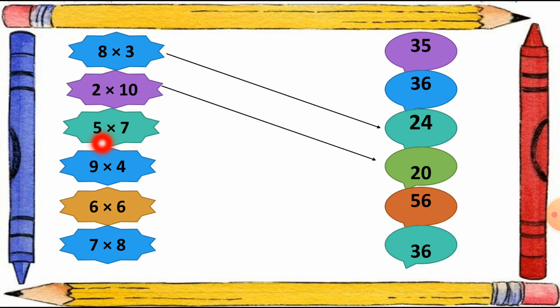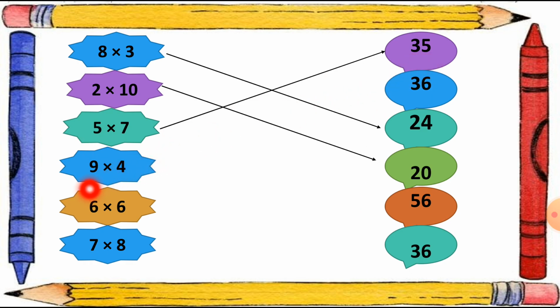Then the next one, 5 7s are. So 5 7s are 35. Where is the answer of 5 7s are? 35. 5 7s are 35. So we have to match this with the answer 35. This way you can see I match with it. 5 7s are 35 here.